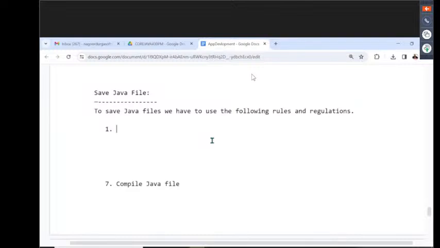First rule: if the present Java file contains a public element. What is this public element actually?